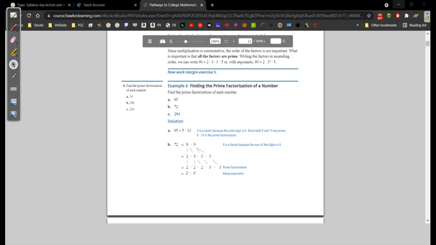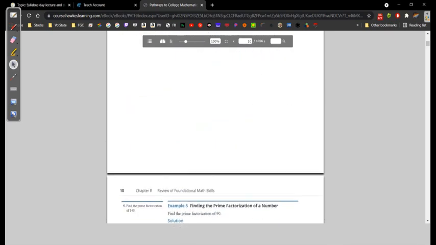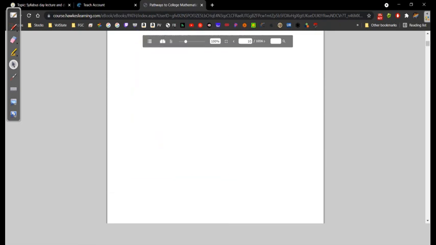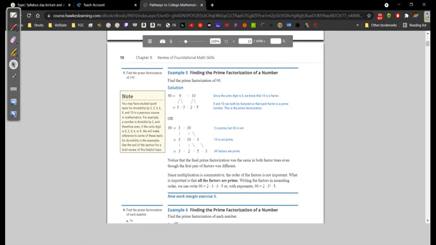There are 2 different ways to go about doing this, and I will show the other way with a smaller number, just to get an idea. In example 5, we had 90, and I did 2 times 45. Well, you could just say 90 is simply 9 times 10, and there's nothing wrong with doing that.